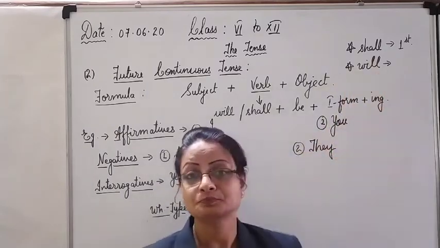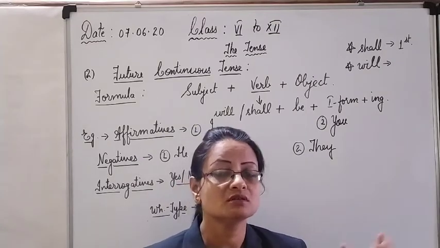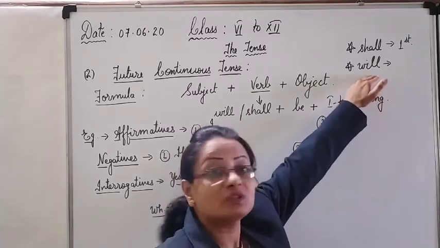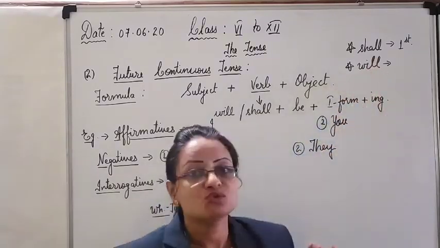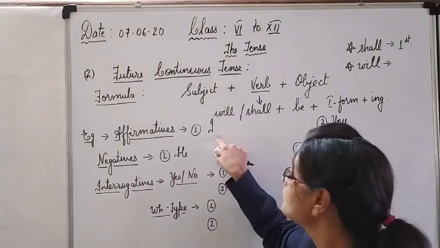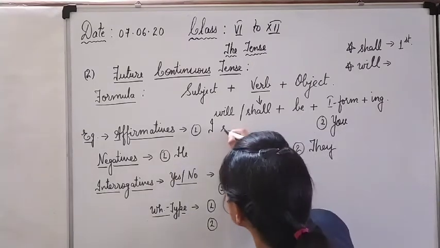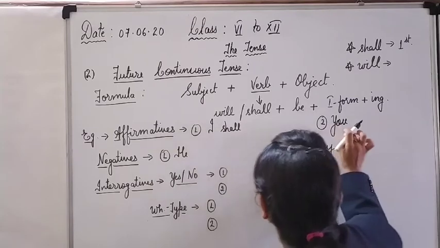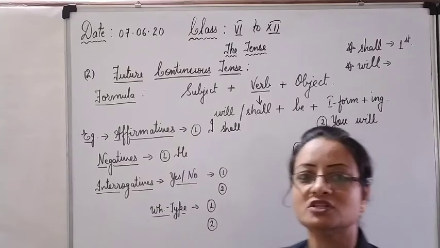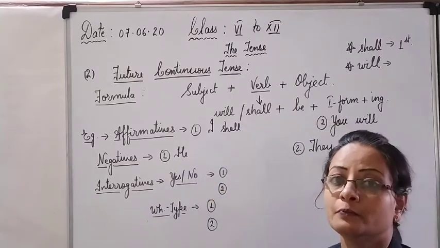Then with the second person is over, third person, both plurals, they, any plural names, any relations in more than one number. So will is used with all the second and the third persons. So here you have to remember that while choosing will and shall, with I, the first person, we have to use shall. With you, we have to use will. Second person, we have to remember shall is only for the first person. All other subjects will carry the will.